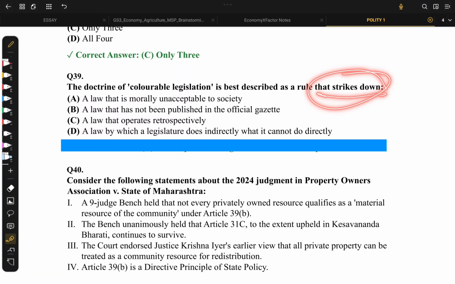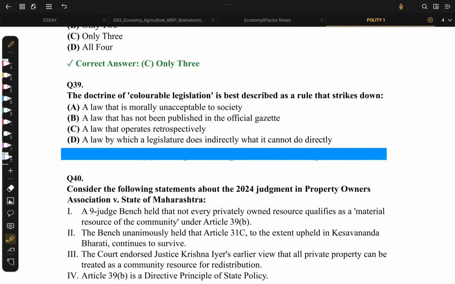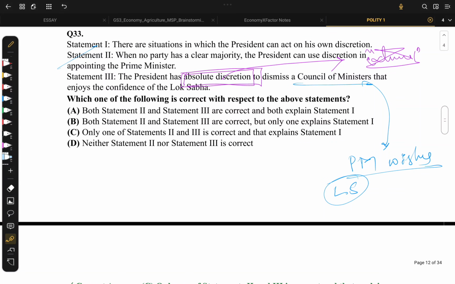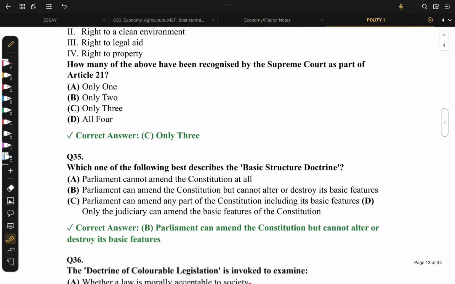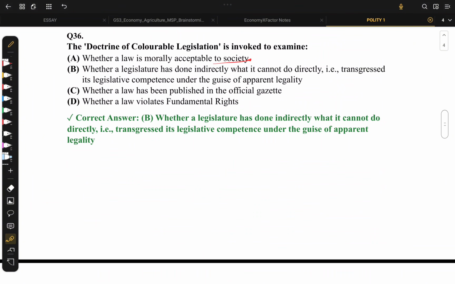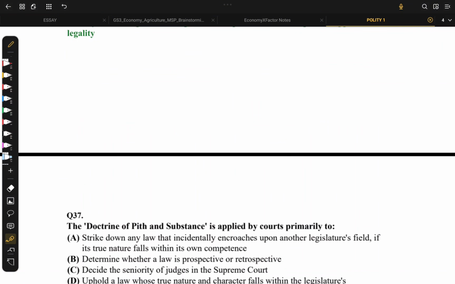So coming back to the question, doctrine of colorable legislation is best described as a rule that strikes down a law that is morally unacceptable to the society. Okay, a law that has not been published in the official gazette. This can't be the case. A law that operates retrospectively. They don't need colorable legislation for this, so it's wrong. A law by which a legislature does indirectly that it cannot do directly. Again, the same thing which we had seen here. I think the question is repeated. Sorry for the repetition.